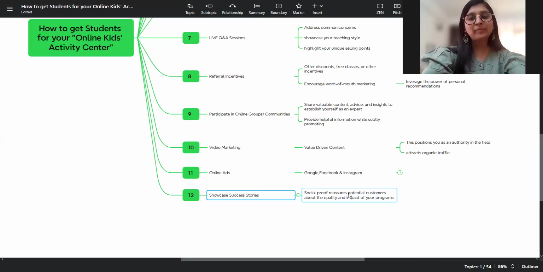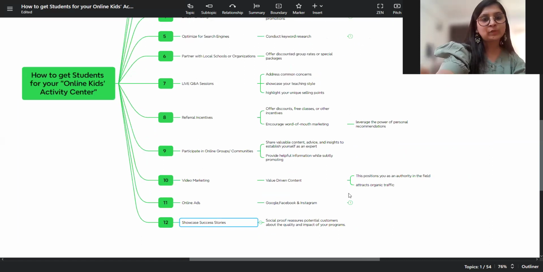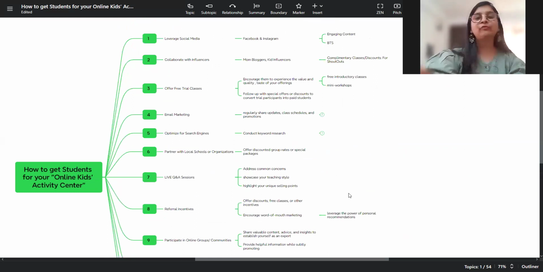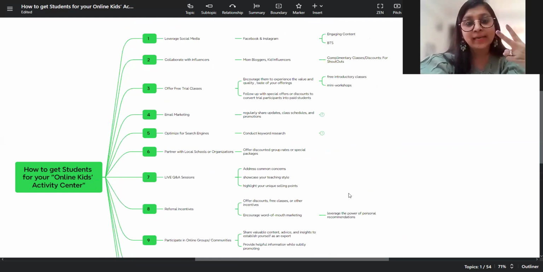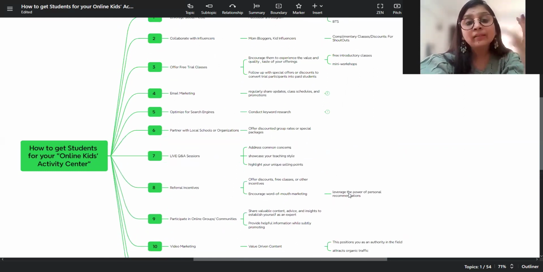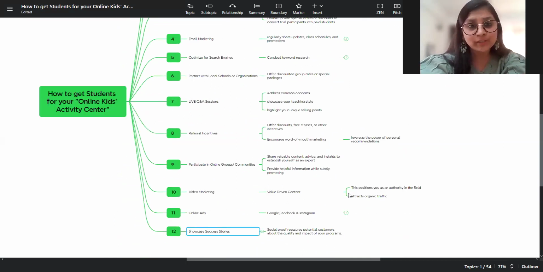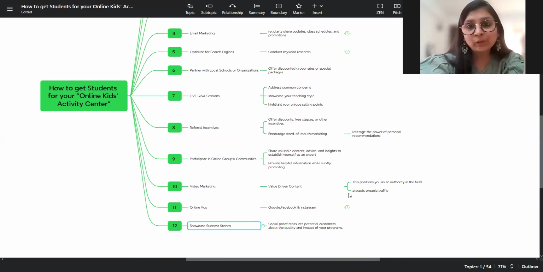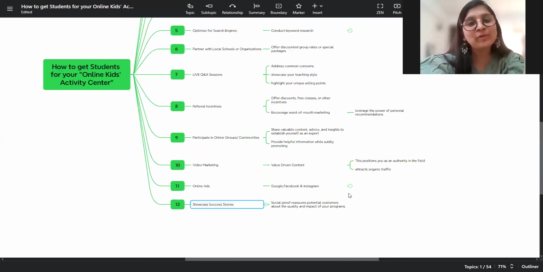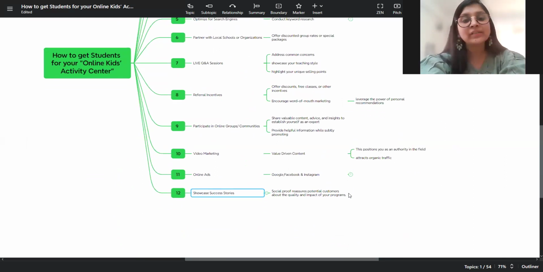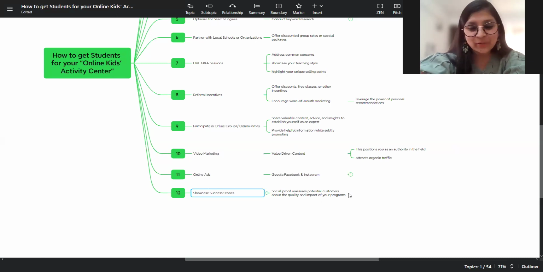So summing it up, these are the 12 aspects which will help you to bring in registrations for your online market. First is leveraging your social media. Second is collaboration with influencers. Third is offering free trial classes. Fourth is email marketing. Fifth, optimizing for search engines. Sixth, partnering with local schools and organizations. Seventh is taking live Q&A sessions. Eighth is referral incentives, then participating in online groups and communities, video marketing, online ads, and showcasing success stories.